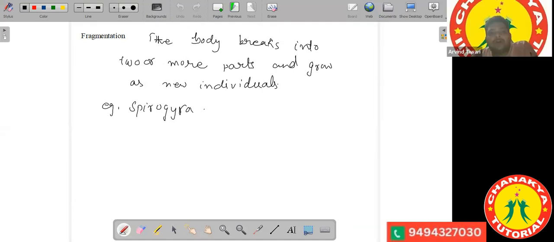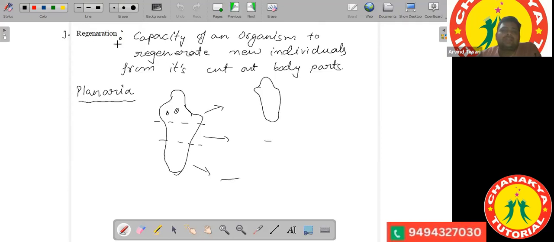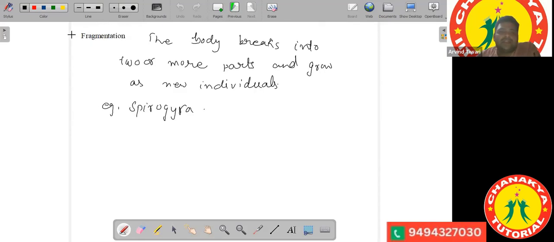See, all the topics you have studied until now were quite easy. But the board has a question from these three words. I'm telling you, these three words are questions from the board. The question starts: explain the following terms. The first word is regeneration. The second word is fragmentation. And the next word is spore formation. A very good question for the board.